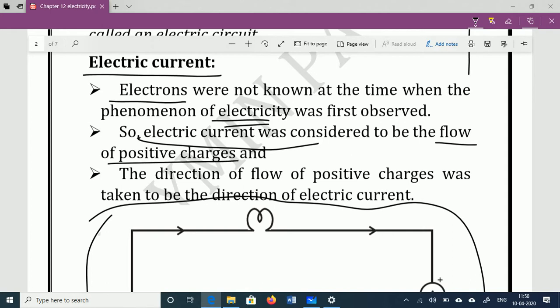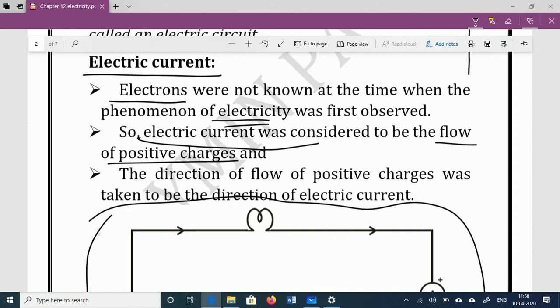Later on the electron was discovered by the scientist J.J. Thomson.